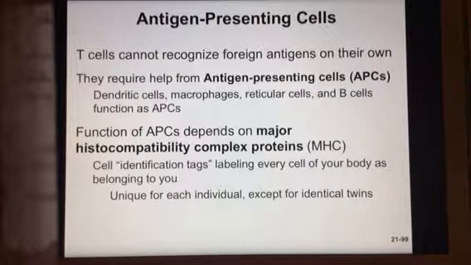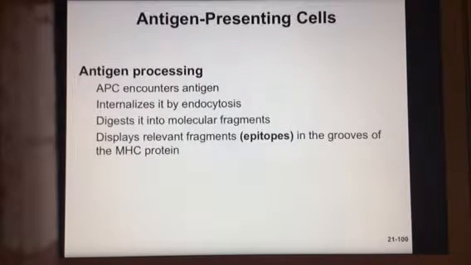I know all these long names. An APC. And so they basically help the T cells identify the certain antigens that are foreign. So not only do they identify the antigens that are foreign, but they also have self-antigens. So they are going to identify all cells for you, but if they know it's not a self-antigen, then it must be a foreign one.